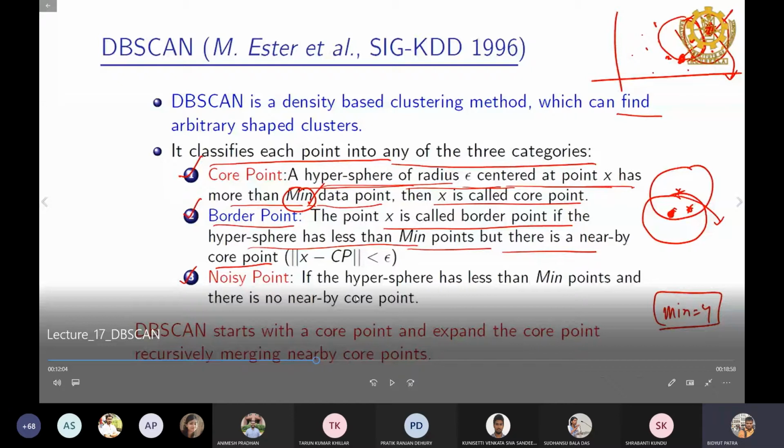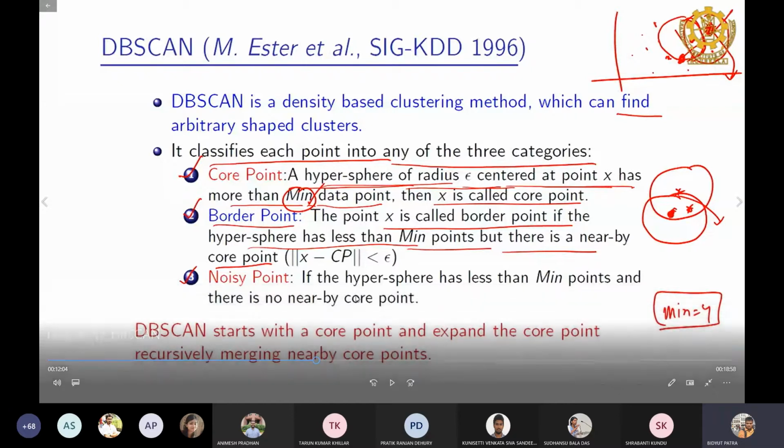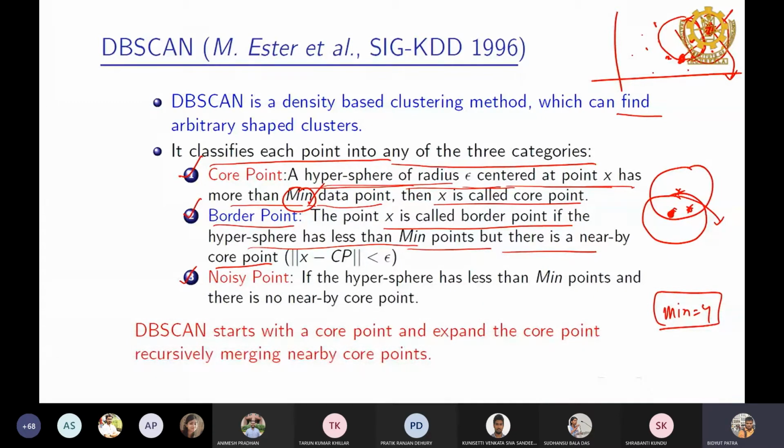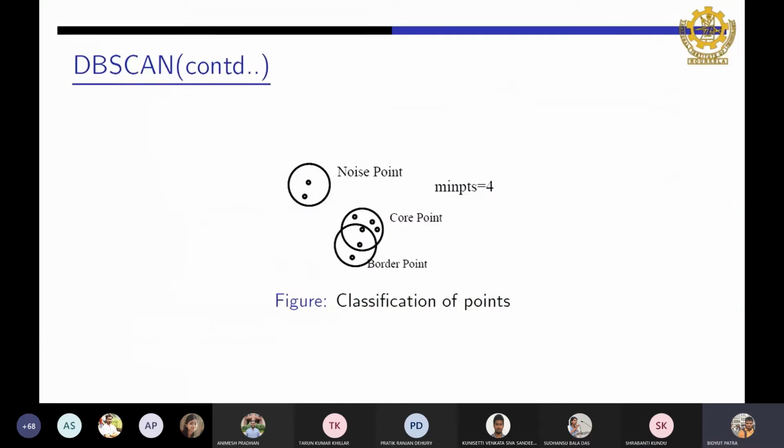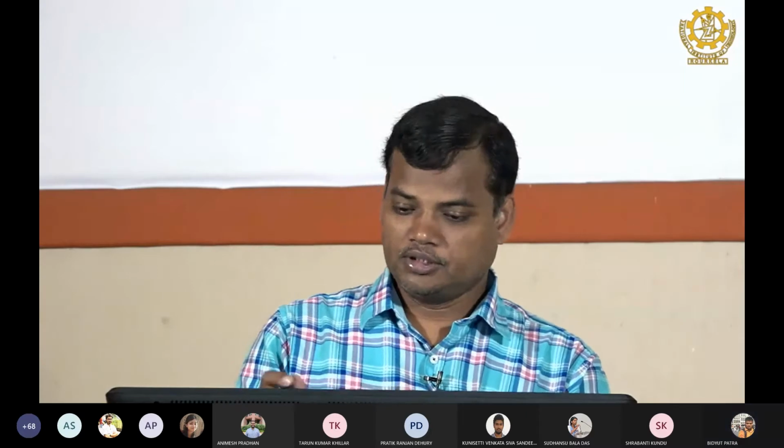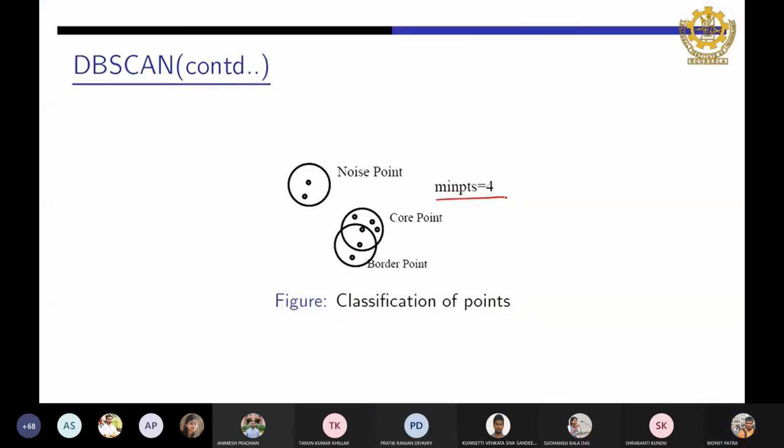Having said that, we move to the next part, keeping those things in mind. This is the base of the rest of the discussion. This is one example. The minimum number of points is 4. This point is a core point because it has 4 points: 1, 2, 3, 4. It should have at least the minimum number of points, or it can have more. So this point is a core point.